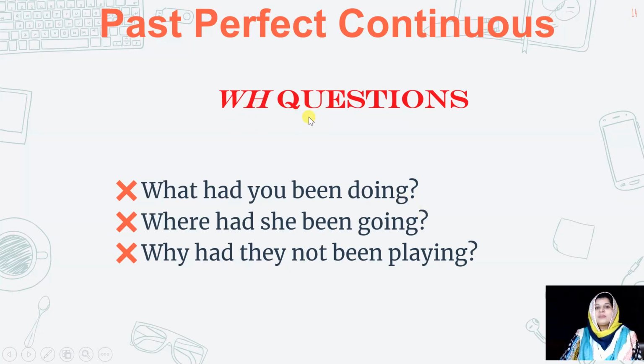Now we'll see how to make WH questions in past perfect tense. In WH question, first of all, we add the question word like what, where, why. After that, we have the same structure which we use in the question statement like what had you been doing? Where had she been going? Why had they not been playing? I hope you understood how to structure the WH questions.